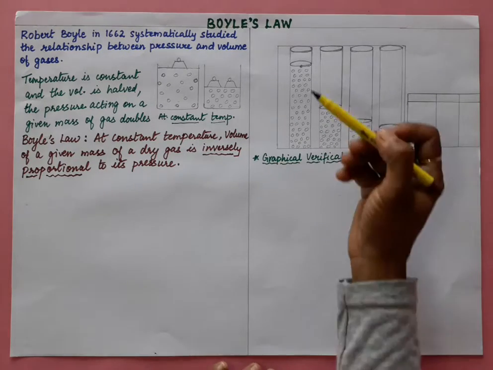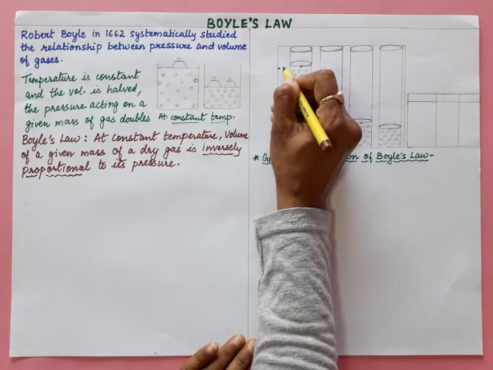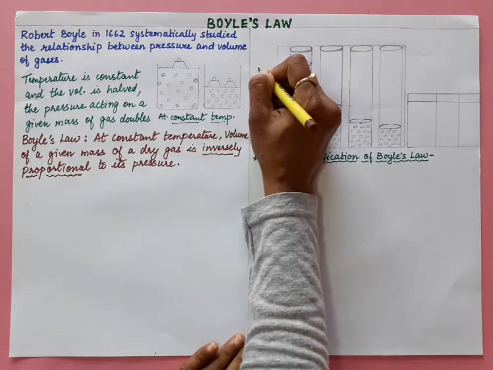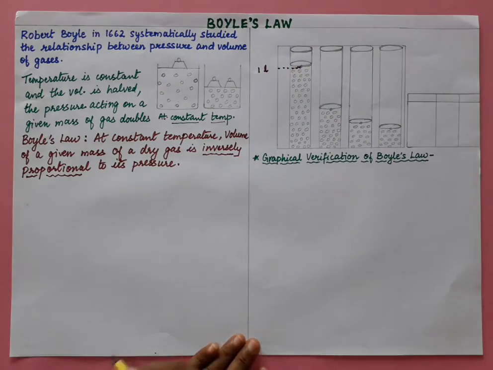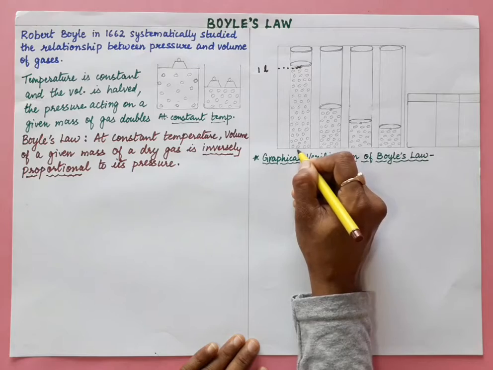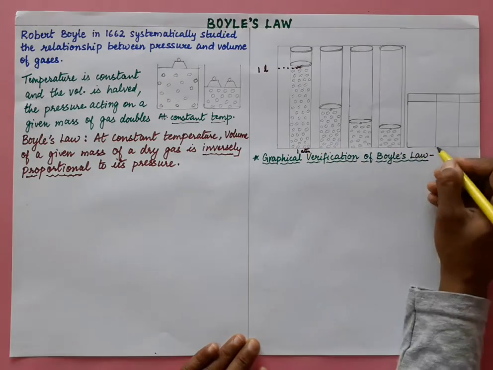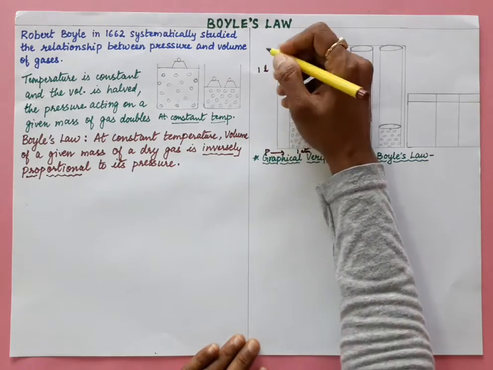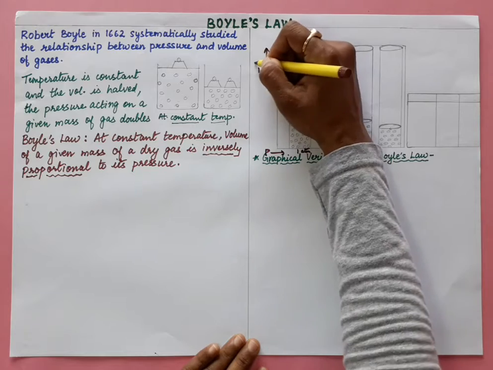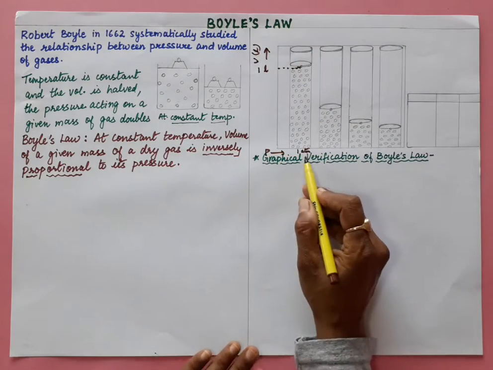Here in the graph 1 liter of this gas is taken, and atmospheric pressure is 1 atmospheric pressure, 1 atm. Here it is pressure, and here we are talking about volume. So volume in liters and pressure in atmosphere.